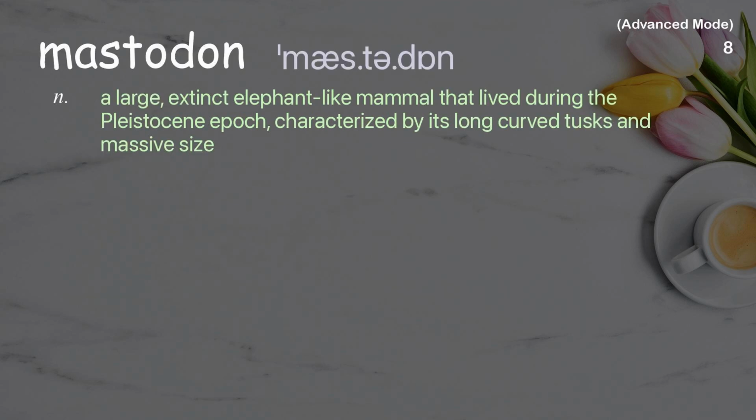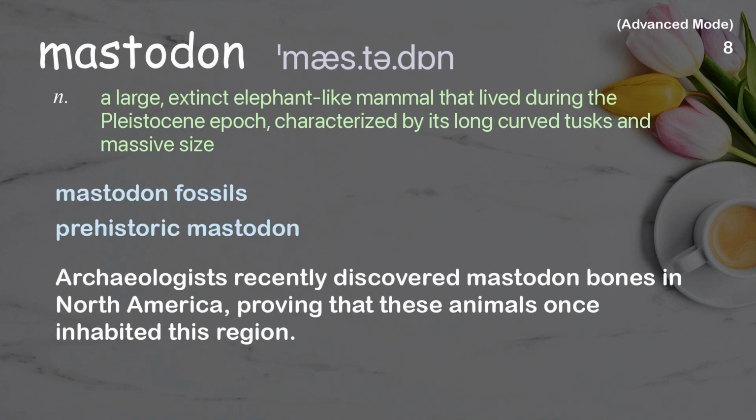Mastodon. A large, extinct elephant-like mammal that lived during the Pleistocene epoch, characterized by its long curved tusks and massive size. Examples: Mastodon fossils. Prehistoric mastodon. Archaeologists recently discovered mastodon bones in North America, proving that these animals once inhabited this region.